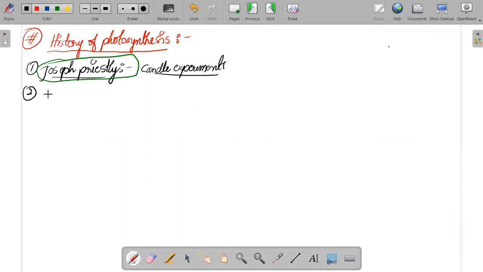The second person is a little bit interesting. Jan Ingenhousz repeated the same candle experiments. I hope this is given in your 9th and 10th class. I don't know, but it is given in your textbook. So he repeated the same candle experiments.